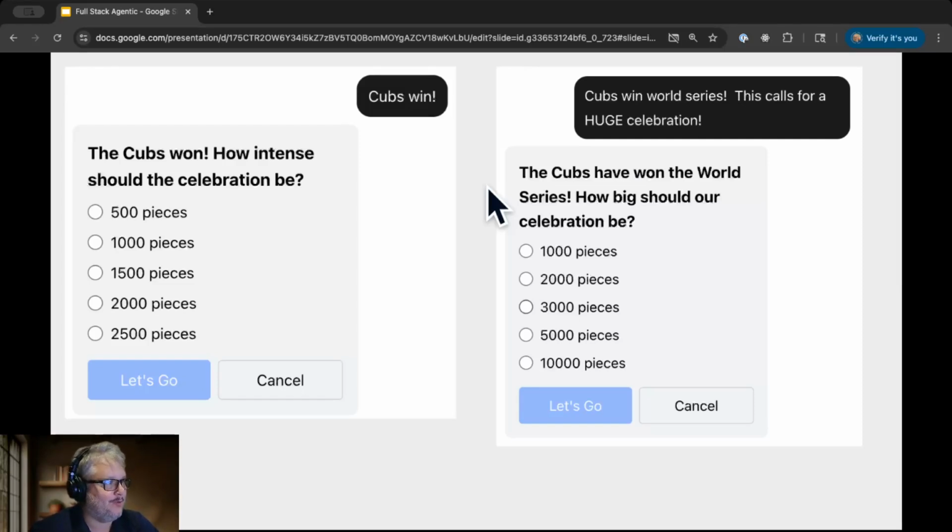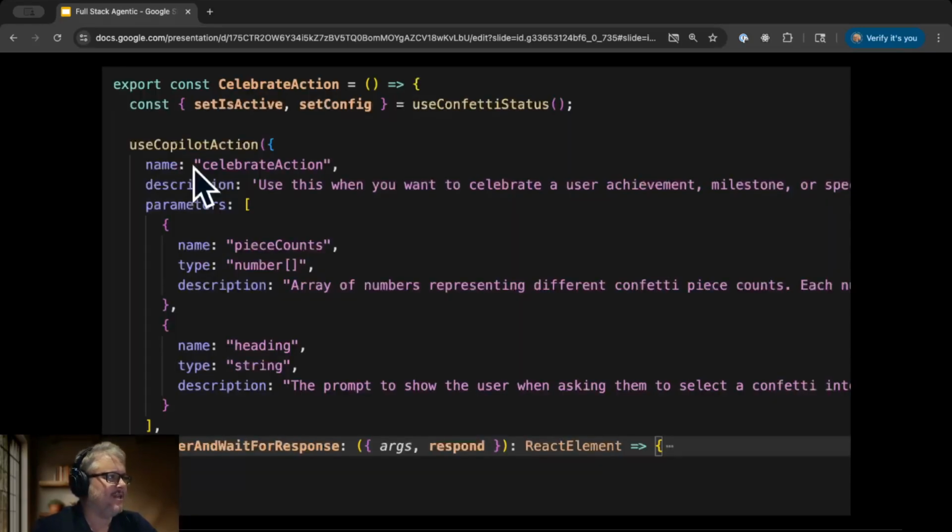Agent generated UI is UI where it may be a component that we created, but the parameters of that component have been provided by the AI. In this case, the options and the heading. And so when we bring the human in the loop, it's a nice experience to have the AI generate some options for us.